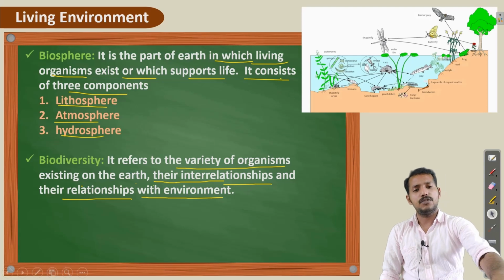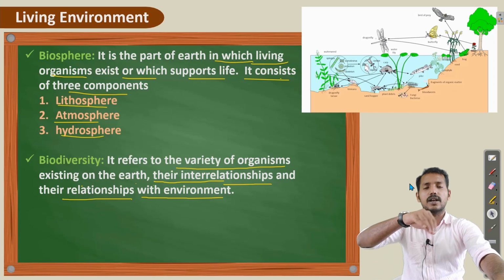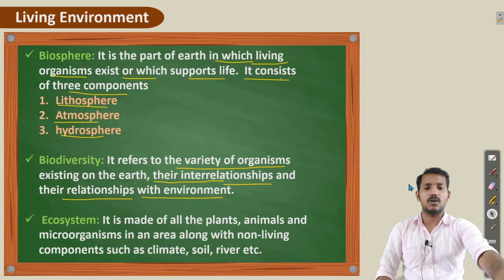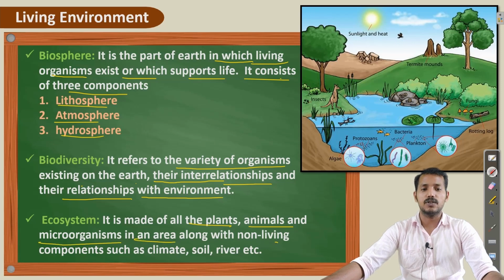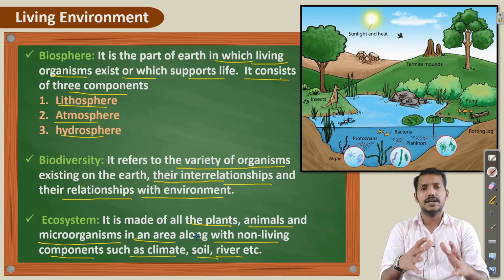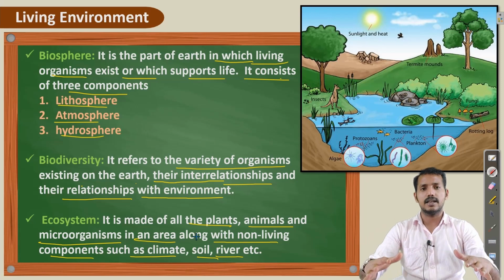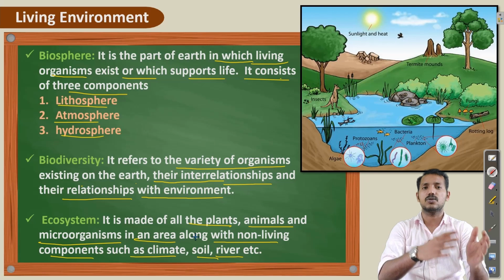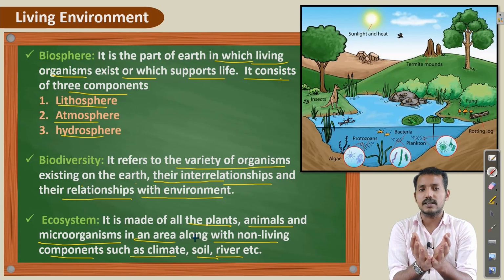Now, if we take a small part of the biosphere in which different organisms live in a particular area, that is called an ecosystem. It is made up of all plants, animals and microorganisms in an area along with non-living components such as climate, soil, river, etc. If we take a small forest or a valley, we can see different organisms including animals, plants and microorganisms as well as non-living components like water, river, soil, rocks, etc. Together, that system is called an ecosystem.